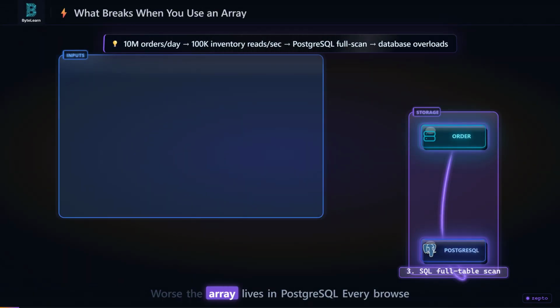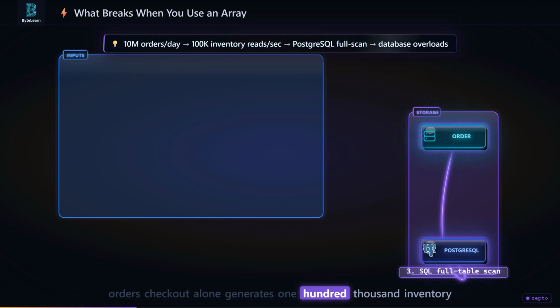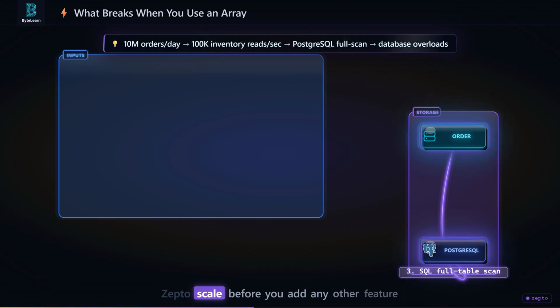Worse, the array lives in PostgreSQL. Every browse fires a full table read. At 10 million daily orders, checkout alone generates 100,000 inventory reads per second. Each one is a full table scan. PostgreSQL collapses. The array approach breaks at Zepto scale before you add any other feature.